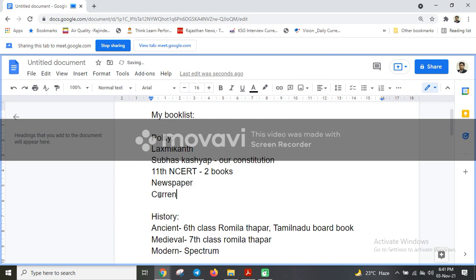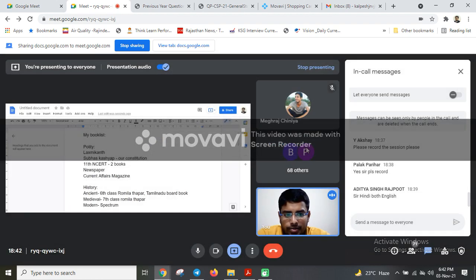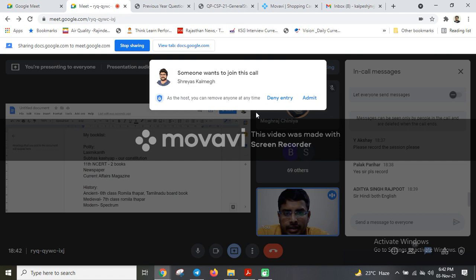Apart from this, current affairs magazines. They can be monthly; I prefer to read monthly magazines. You can prefer monthly, or even PT 365, which is a compilation of all the months, 10-12 months.